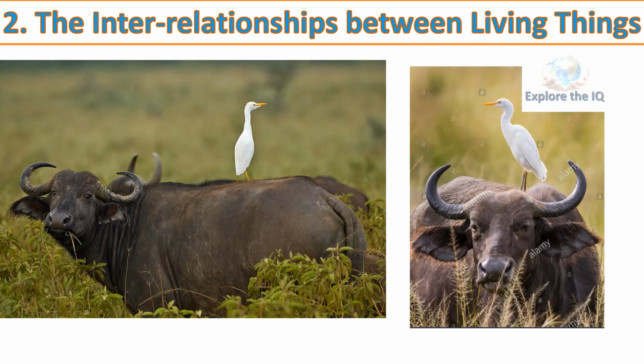An egret rides on a buffalo's back. When a buffalo is grazing in a grassy area, you are very likely to see an egret riding on its back. What could be the reason for that? A certain kind of egret feeds on different kinds of insects. Grass is full of all kinds of insects, but because they are hidden in the grass, the egret cannot see them and catch them. As the buffalo treads on the grass, it frightens the insects, which fly out of the grass. The egret on the buffalo's back makes no mistake in swooping down to catch and eat them up.